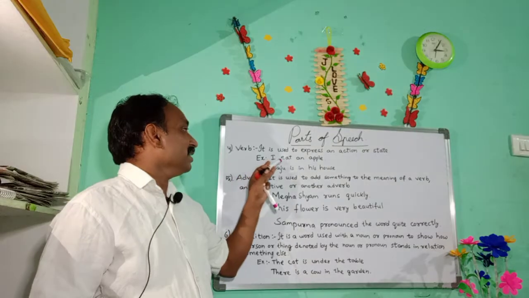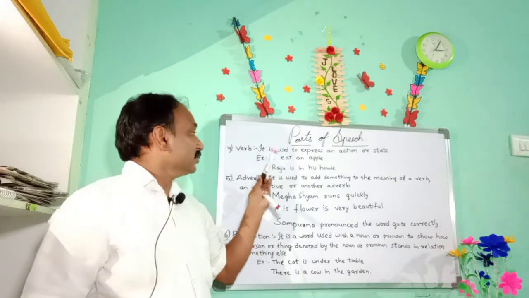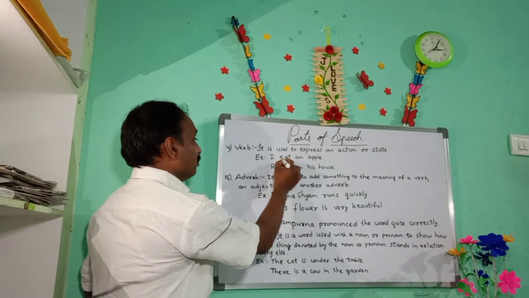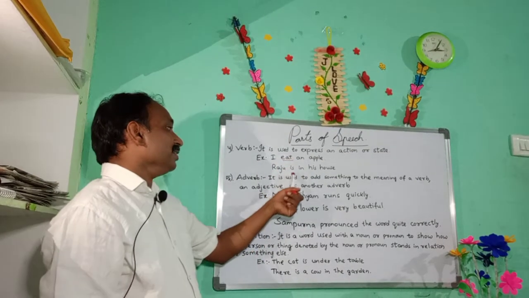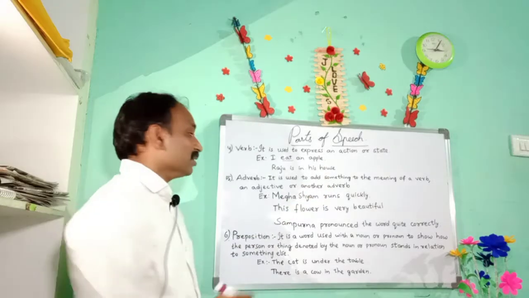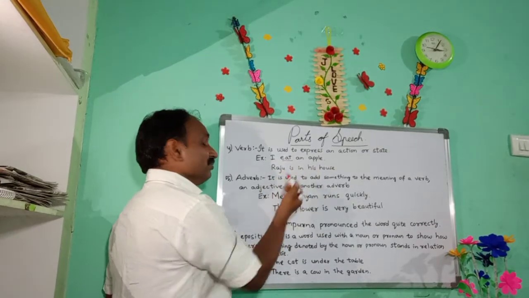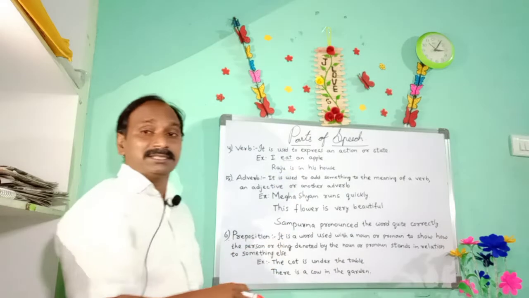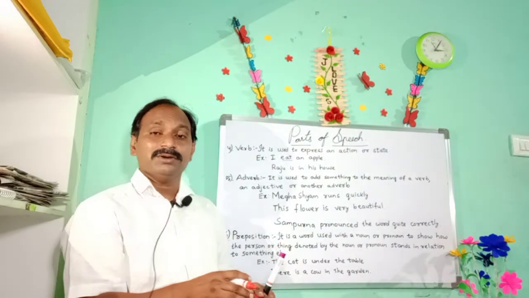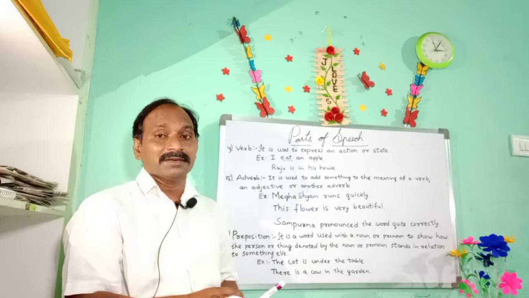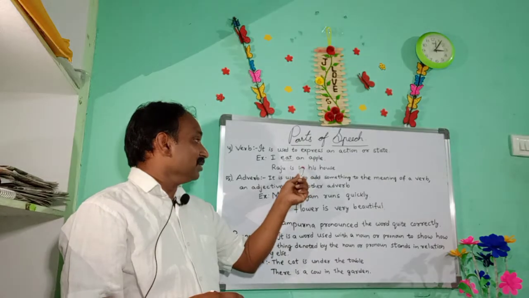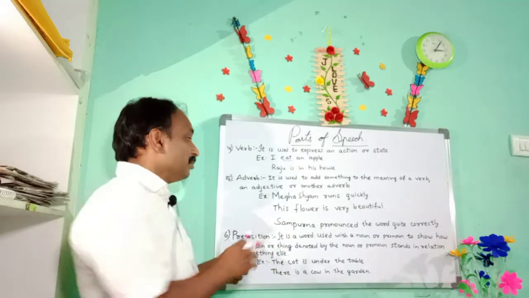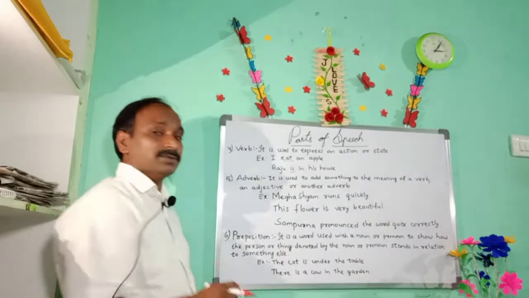Now an example here: I eat an apple. So here eat is an action word, so let me underline the verb here. And Raju is in his house. Where is Raju? In his house. So here, is it denoting present time or past time? Raju is in the house. Is it denoting present time or past time? Present time.